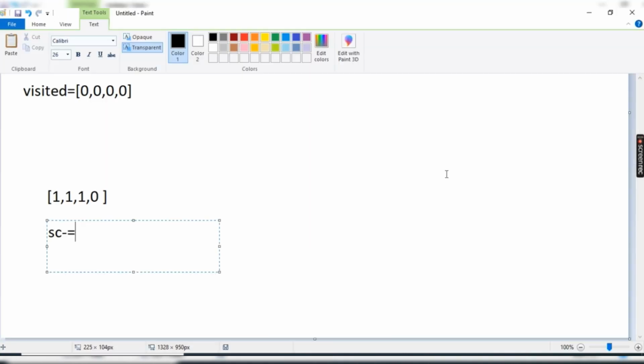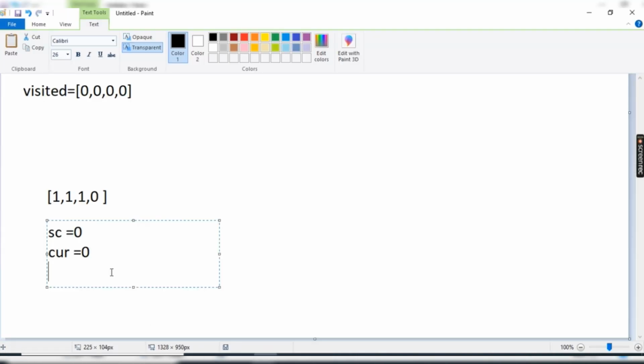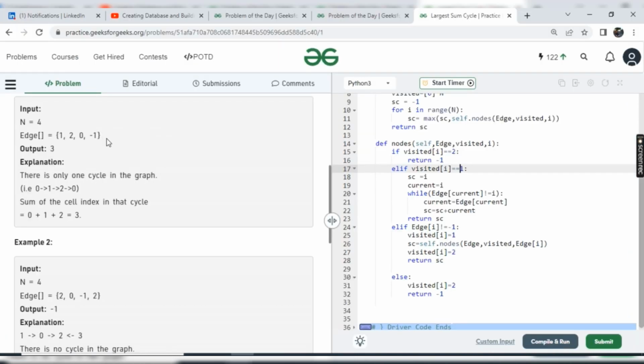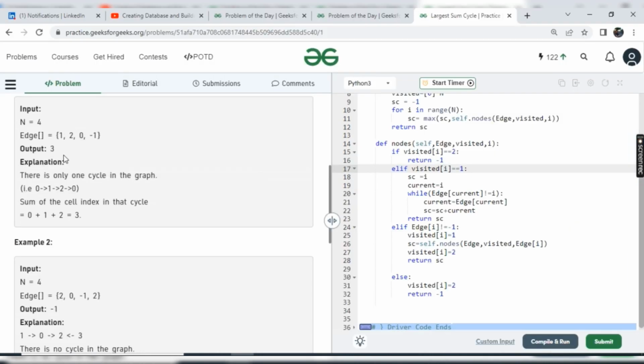At this point we can say we'll just put sc is equal to I. So what is the value of I here? It's 0 we can say. Then sc is equal to 0, and we are putting current is equal to 0. Until age of current is not equal to -1, we keep changing current is equal to age of current, and we are adding up sc, which is nothing but the sum of the cells. First we take whatever the visited count until we get the -1, and after that whatever is visited, we know we already got the cycle, then we take the sum of this.